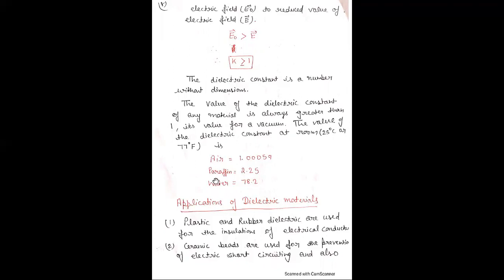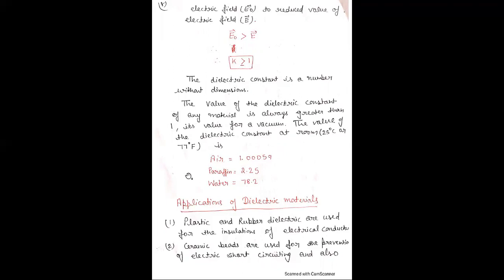Here are some values of the dielectric constant of materials. At room temperature, 25 degrees Celsius: air is equal to 1.0059, paraffin 2.25, and water 78.2.